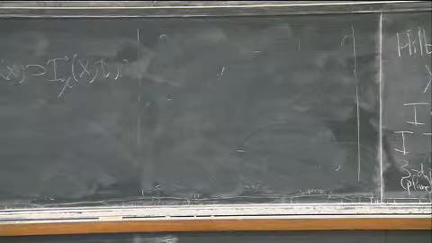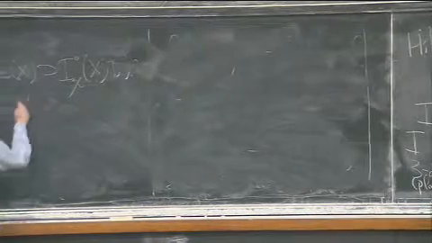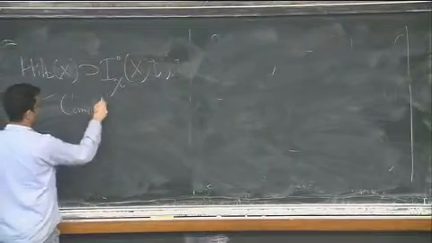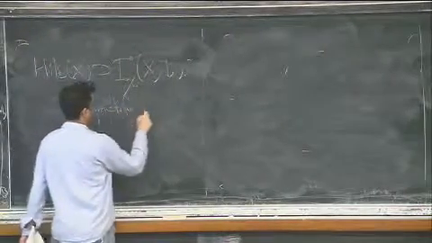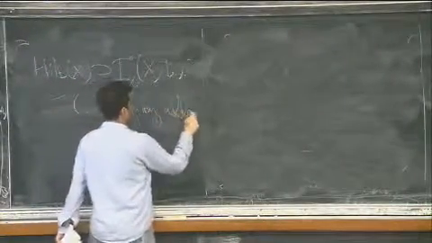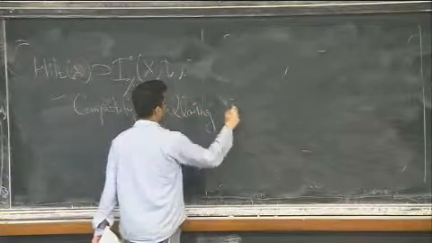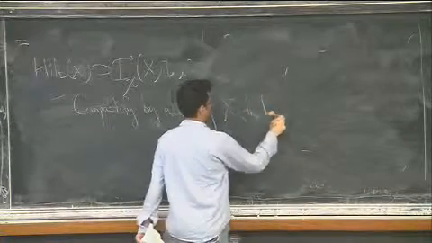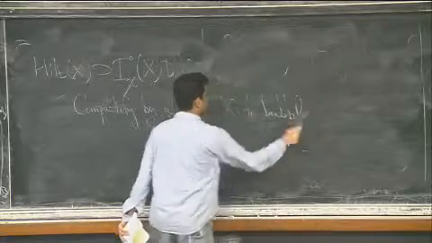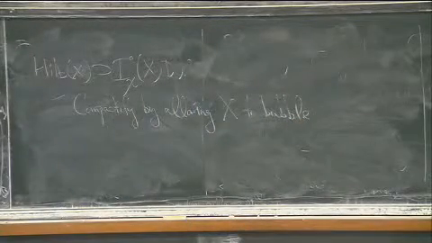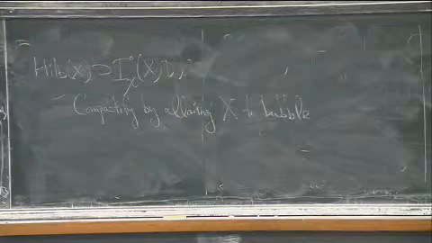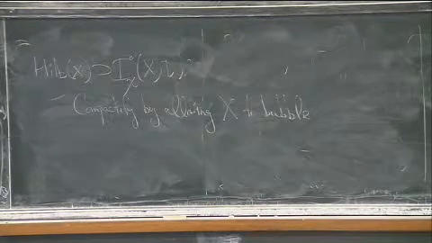And the geometric idea is that if this point is chasing after D, then I let D run away. So I compactify by allowing X to bubble. So what that means is that, let's draw slightly simpler geometry.